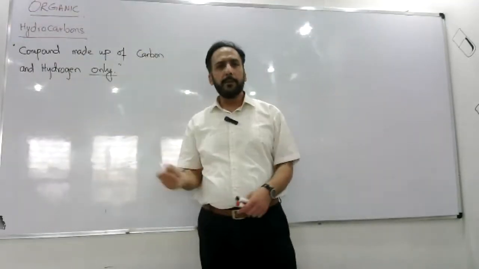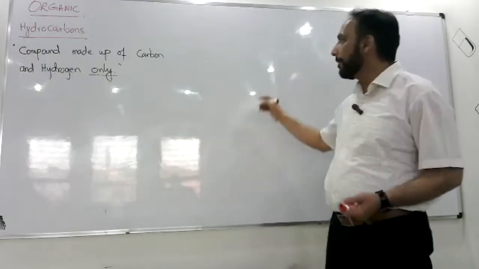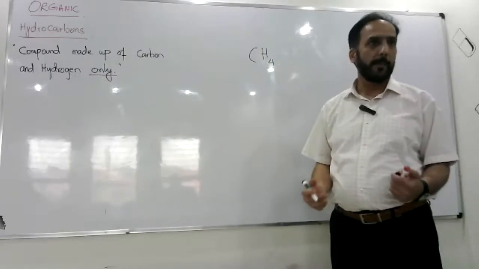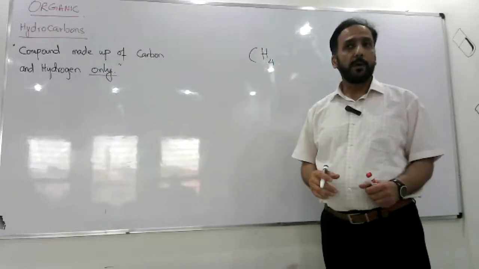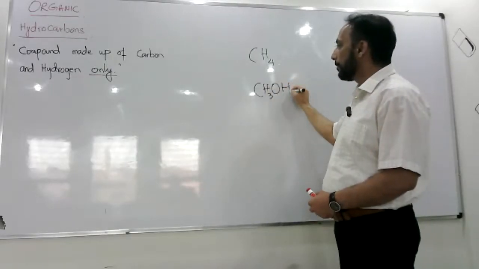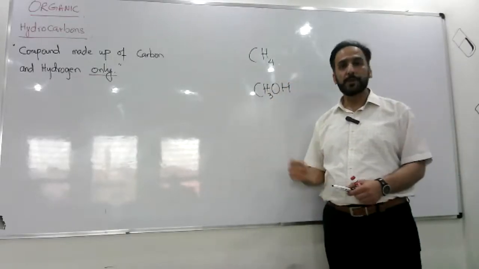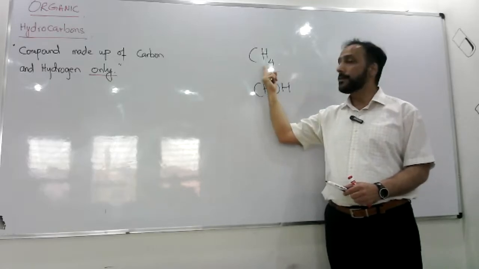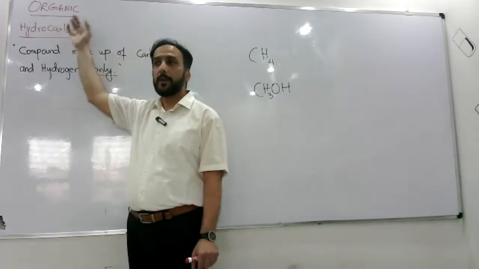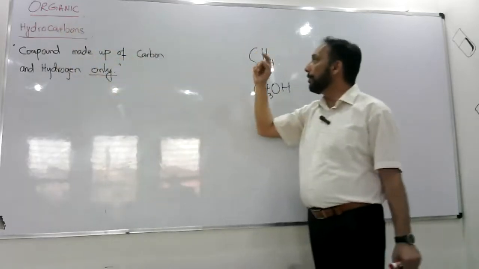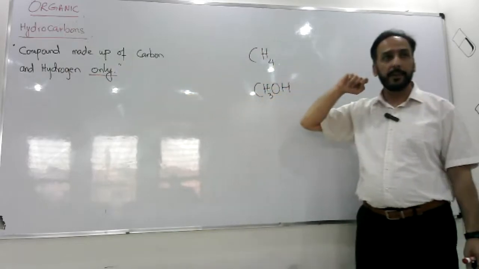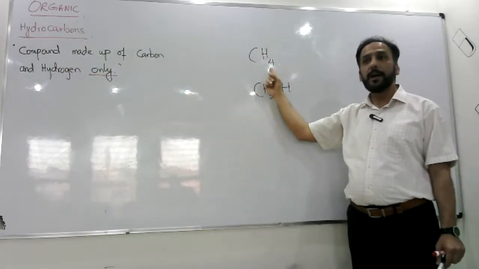I'll give you one example before I go further. Everybody knows CH4 almost, methane, natural gas. Now, methane is a hydrocarbon, smallest hydrocarbon, by the way. But if I write alcohol, methanol, CH3OH, methanol and CH4 methane are both organic compounds. They're organic, but only CH4 is hydrocarbon, because CH4 consists of carbon and hydrogen only.